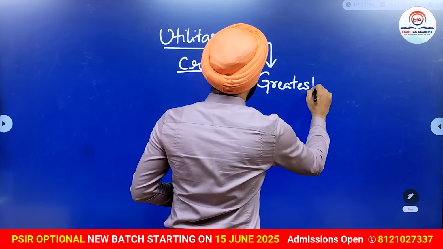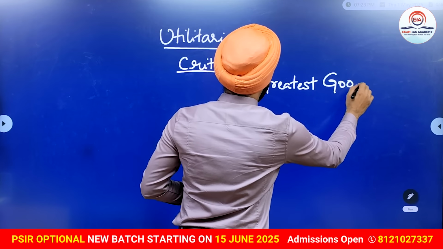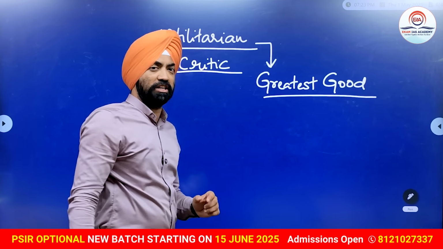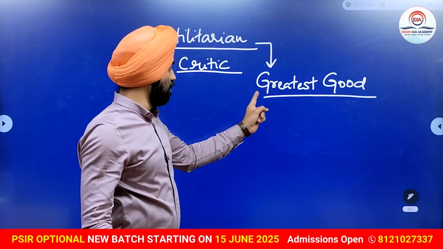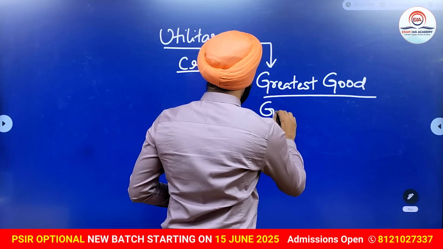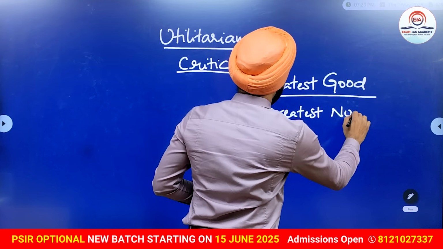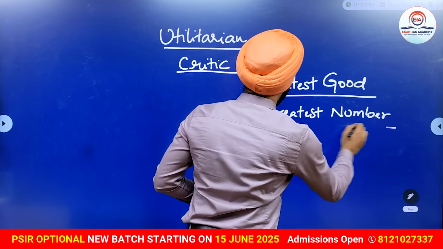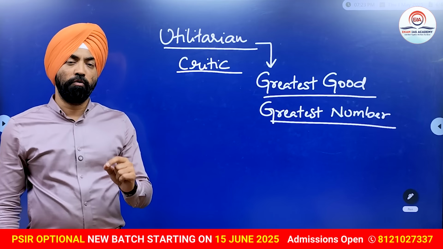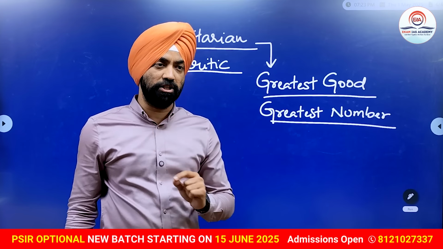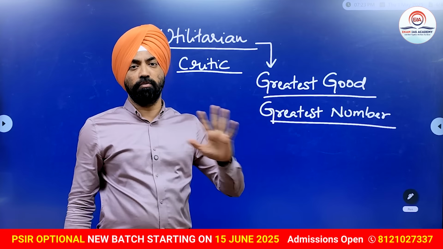This is their belief system. If a particular act, policy or decision of the government is giving the greatest good to the greatest number, it is just. But Rawls says that no. In this scenario, few people will face injustice. So this is not the right way to govern.